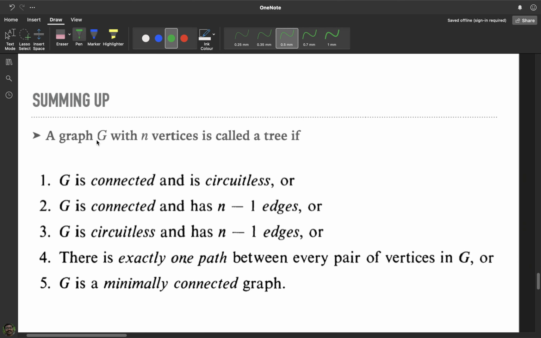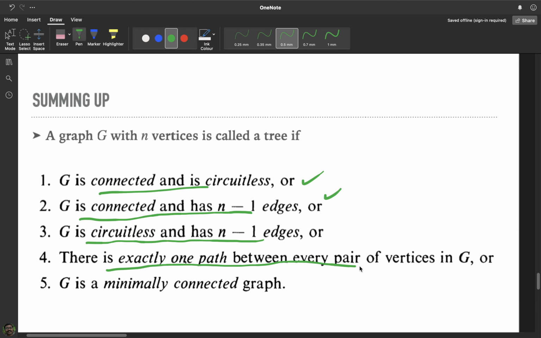A graph G with n vertices is a tree if G is connected and circuitless. This is basically the definition of a tree. Next one was, if G is connected and has n minus 1 edges. We discussed this in the first session, and now we have discussed that if G is circuitless and has n minus 1 edges. Now we have discussed this proof. And there is exactly one path between every pair of vertices. This basically follows from the definition which we discussed in the first session. And now one more thing I have done: if G is a minimally connected graph. So all these are characterizations of trees. These are the properties of trees.